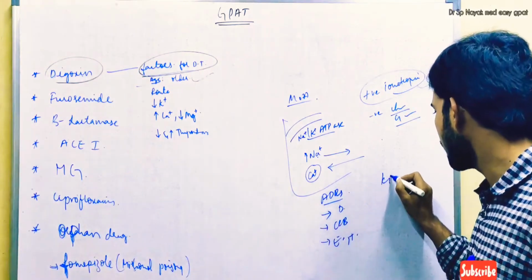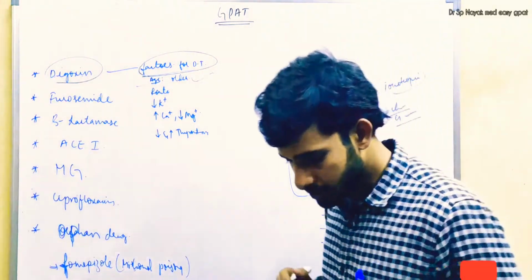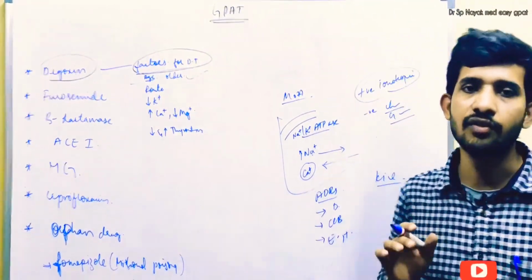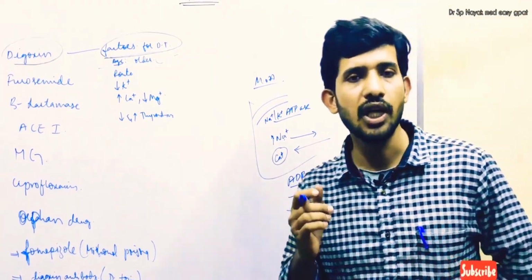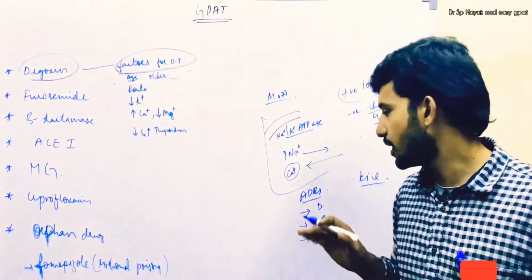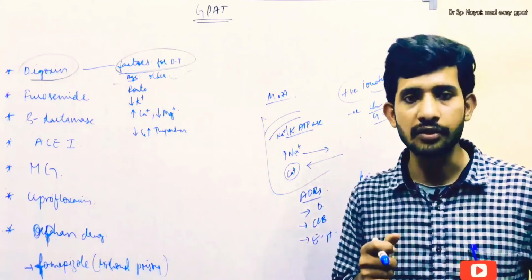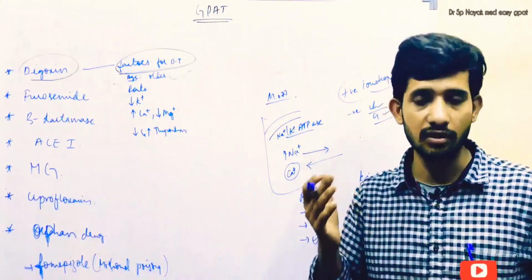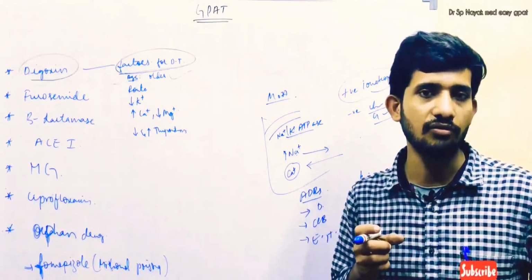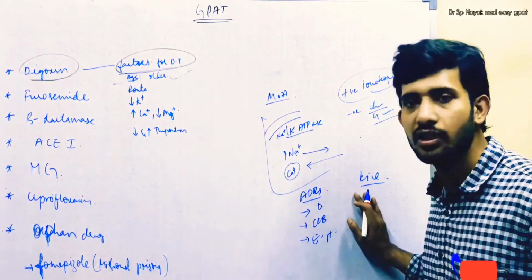And now let us see the kinetics of digoxin. Listen guys, in every narrow therapeutic drug, the kinetics study is very important. Digoxin is available in IV form and oral form. When digoxin is given orally, it is very well absorbed from the GI tract, but sometimes food and some other drugs will reduce the bioavailability of digoxin from the stomach.